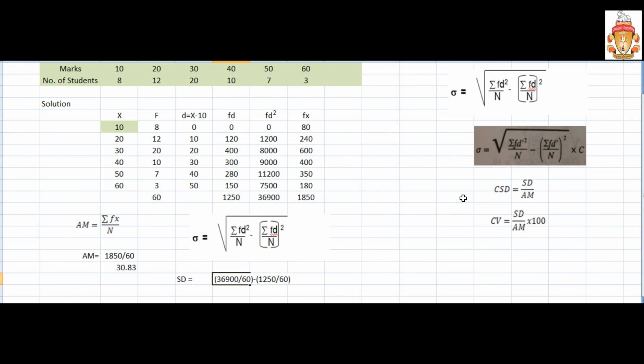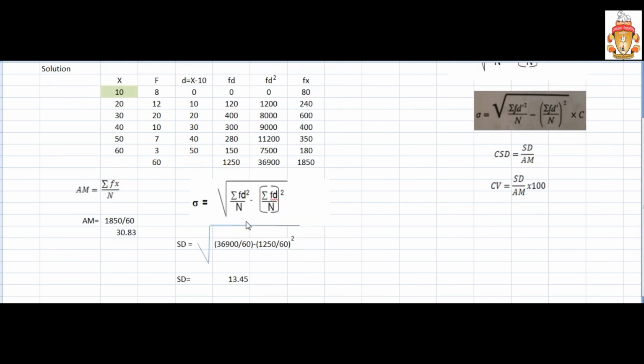It's a whole square. So then the square root is there. If you see this, in the formula you subtract: 3600 by 60 minus 1250 by 60 whole square. 3600 by 60 comes 615, and for 1250 by 60 first you divide, and whatever value comes, the square of that one comes 434.02.